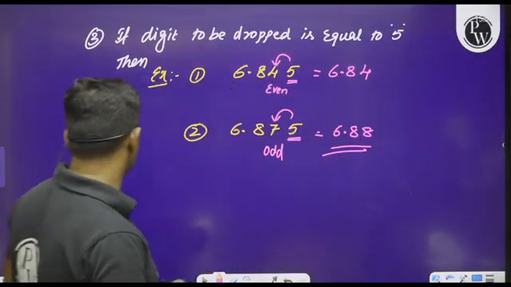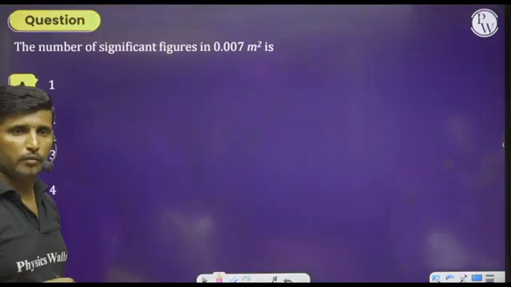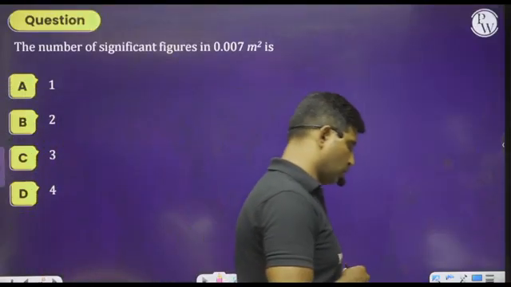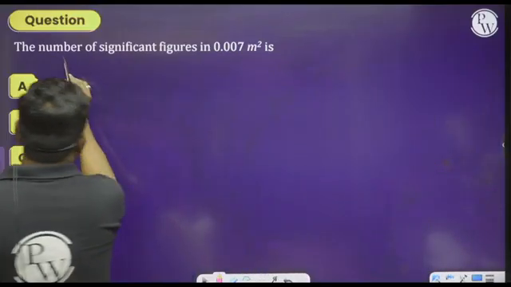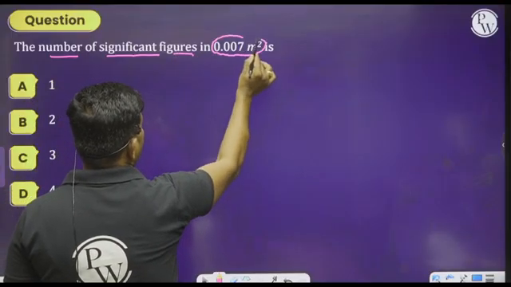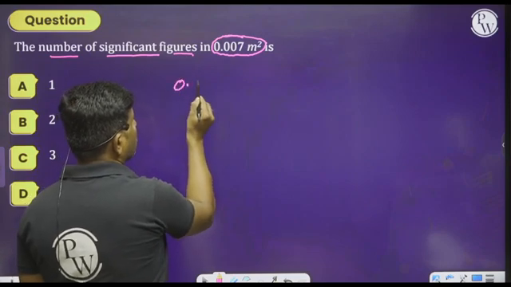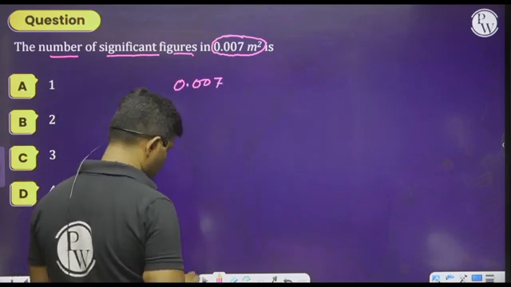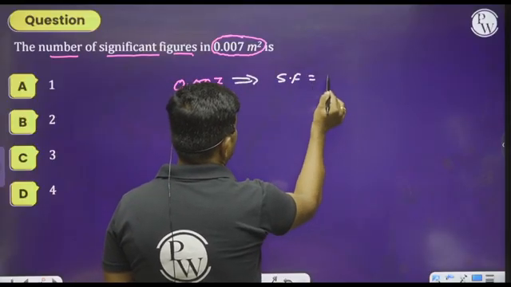Okay, now let us move on to the next few example problems to analyze these questions. See here, first one, the number of significant figures in 0.007 meter square. According to the rule, 0.007 will have significant figures equal to 1.